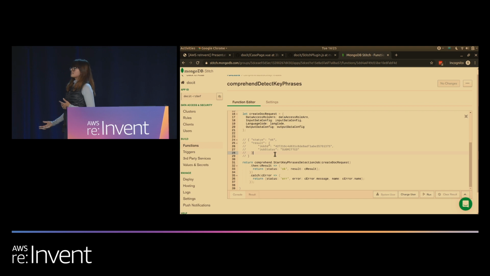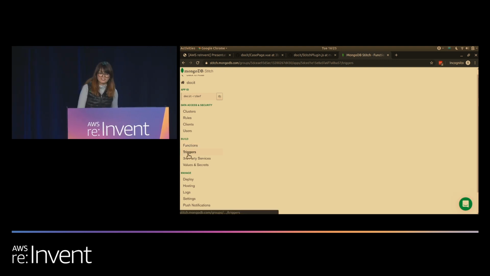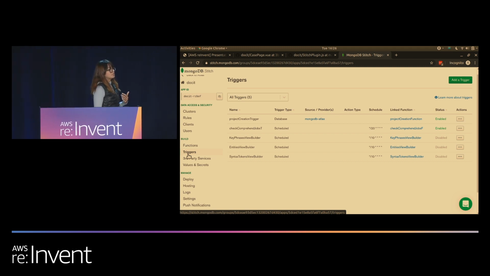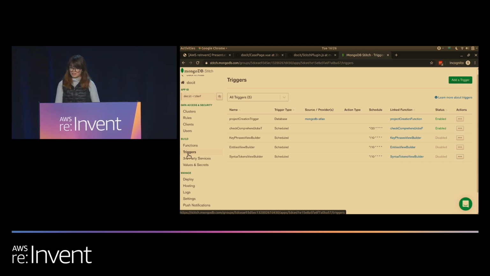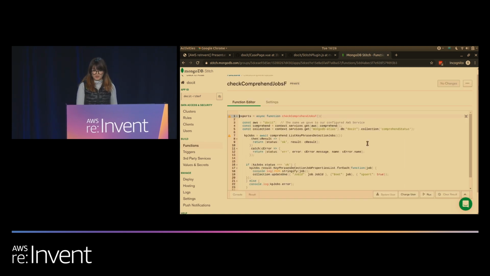Comprehend does not use SNS. However, fortunately enough, Stitch offers triggers. One of these triggers is very similar to a cron job, which means that every 20 minutes, I am going to call one of my functions, and this function will, in turn, check whether or not my job has completed.